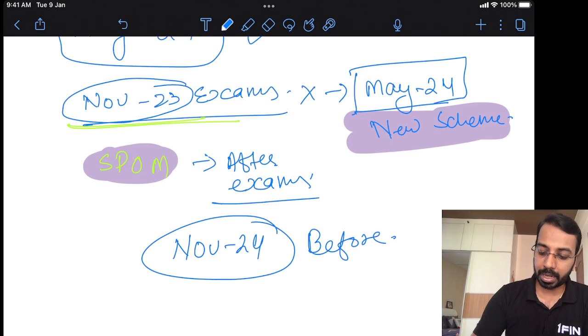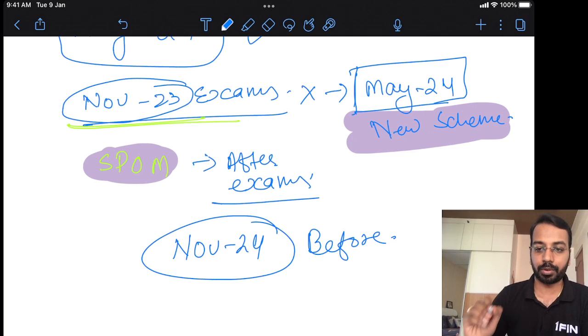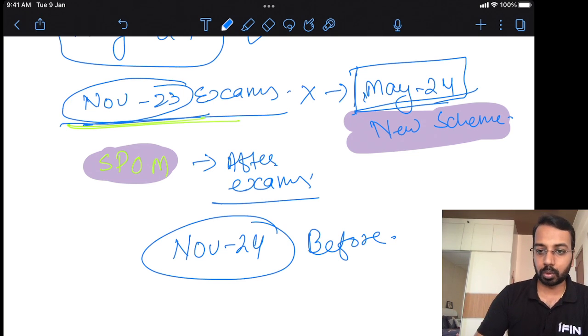For those of you who are writing in May 24, eligible to write in November 23, and you have to write in May 24, those self-paced online modules can be written after the examination but before taking the membership. So that is one thing which has to be absolutely clear in your mind.